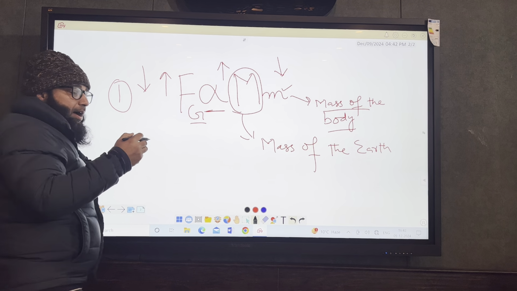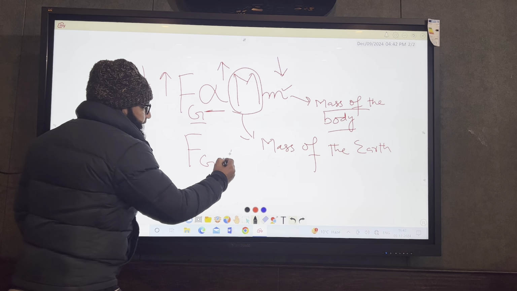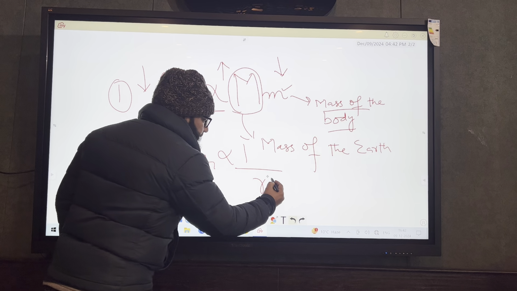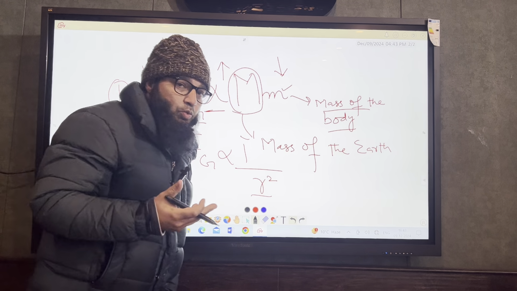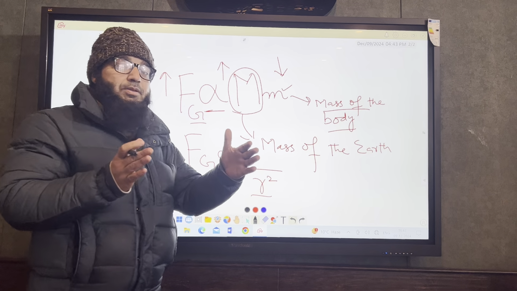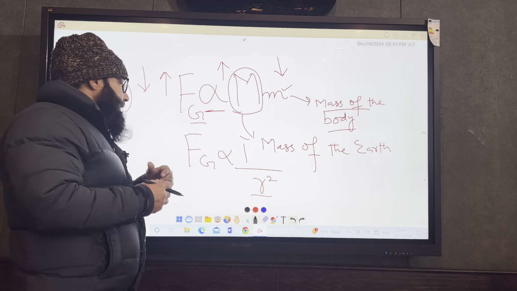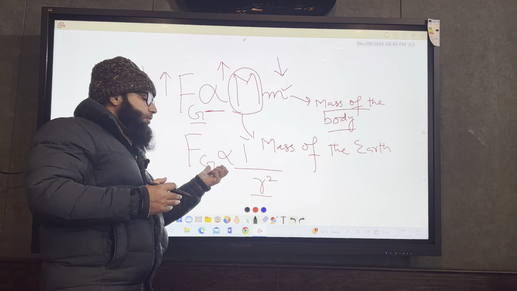Second जो है, the force of attraction or force of gravitation, it is inversely proportional to r square. What is r here? R is the distance between the two bodies. R यहाँ पे क्या है? It is the distance between the two bodies. अब मैंने यहाँ पे बताया this is directly proportional, और यहाँ पे मैंने बताया this is inversely proportional. तो अब इसका मतलब क्या? What mean by inverse proportional?